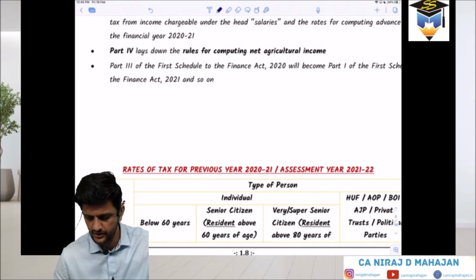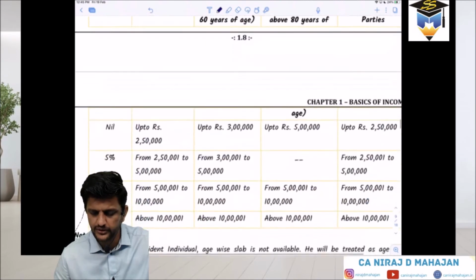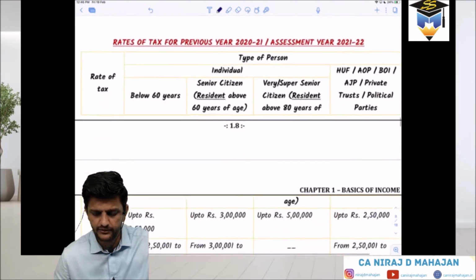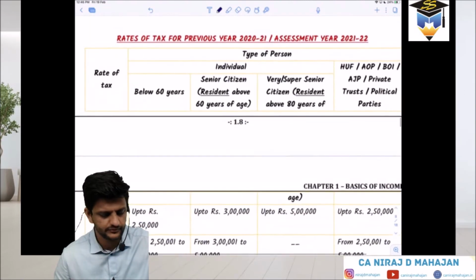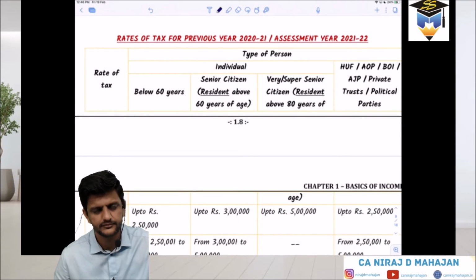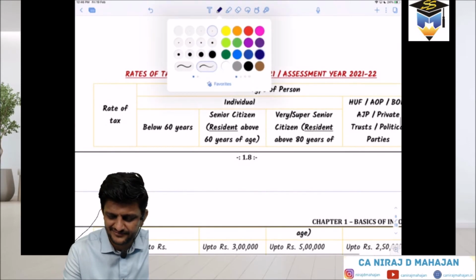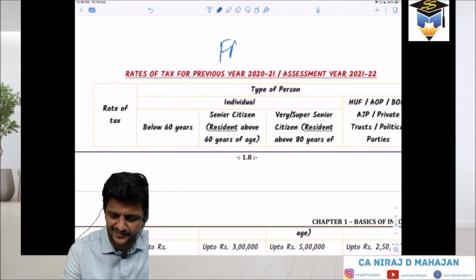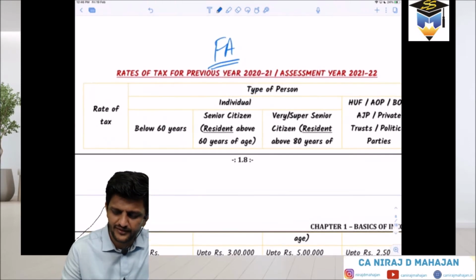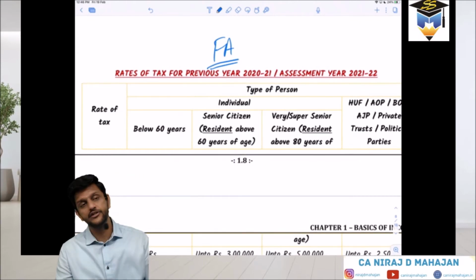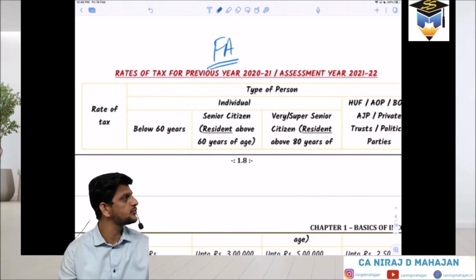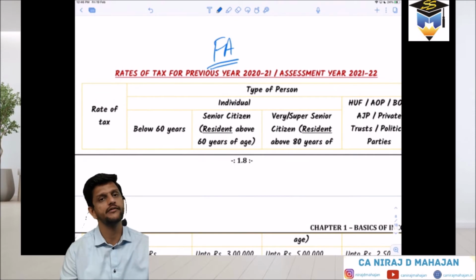Rates of tax. My first question to you: the rates of tax would be given where? Rules? Budget speech? Financial Act? Annual Financial Act? Finance Act. Okay, good. Now, will you be able to tell me which Finance Act? Every year a Finance Act is there. For this one which we are learning, will you be able to tell which Finance Act gave these rates? Finance Act for 21-22.